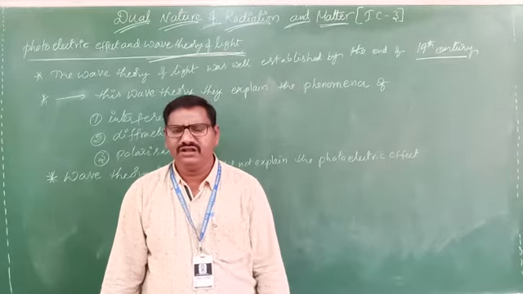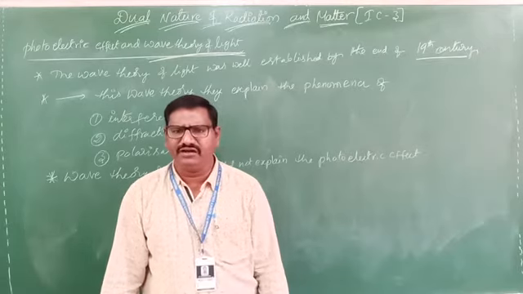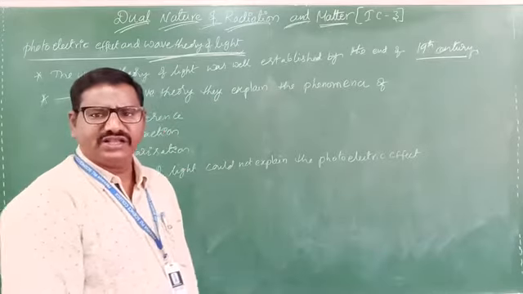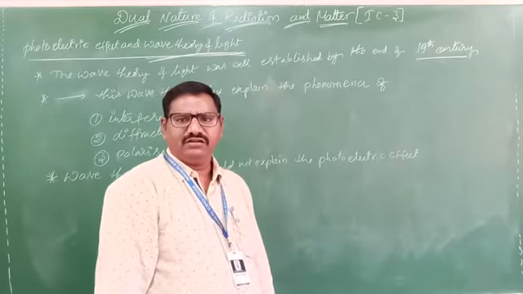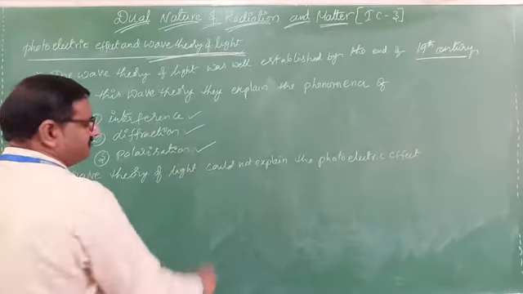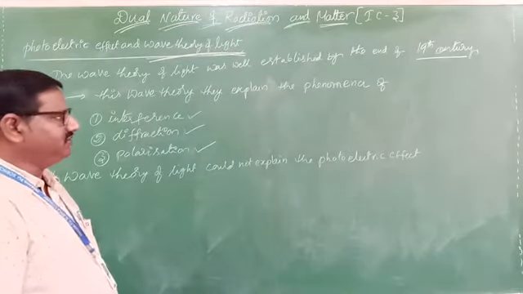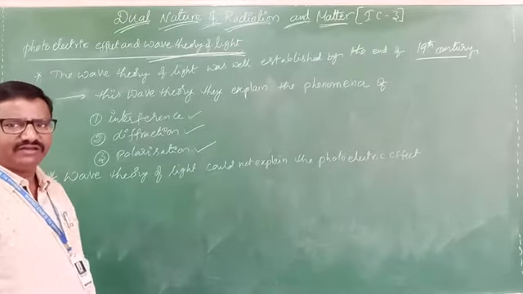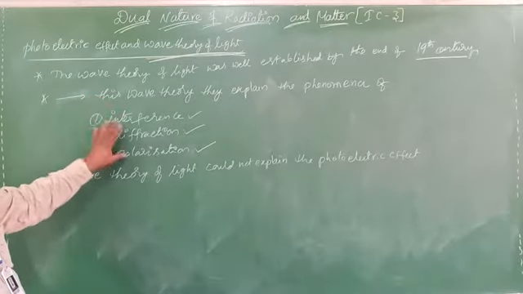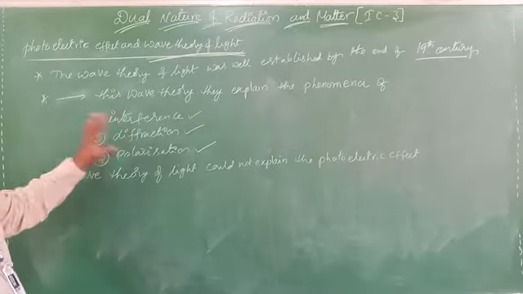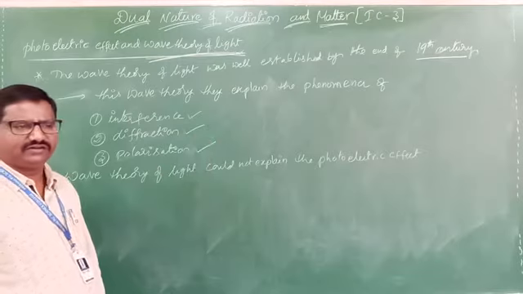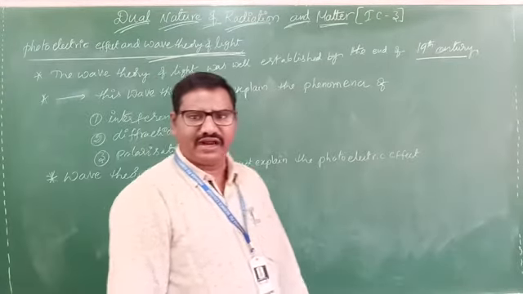For that we learned many theories, like the corpuscular theory. Using the wave nature of light, we learned about the phenomena of polarization, interference and diffraction. The wave nature of light can explain interference, diffraction and polarization of light. But this wave theory could not explain the photoelectric effect.